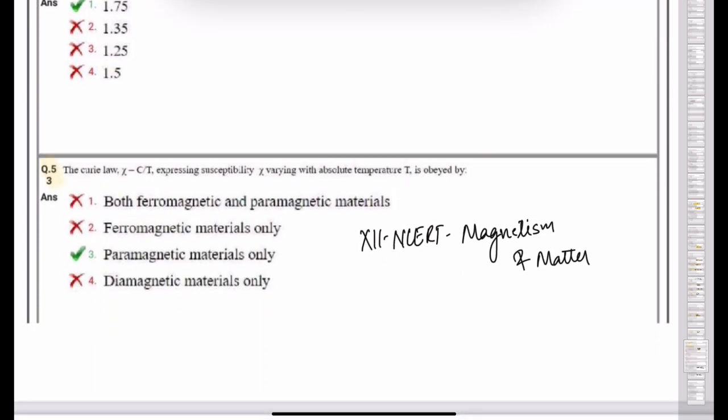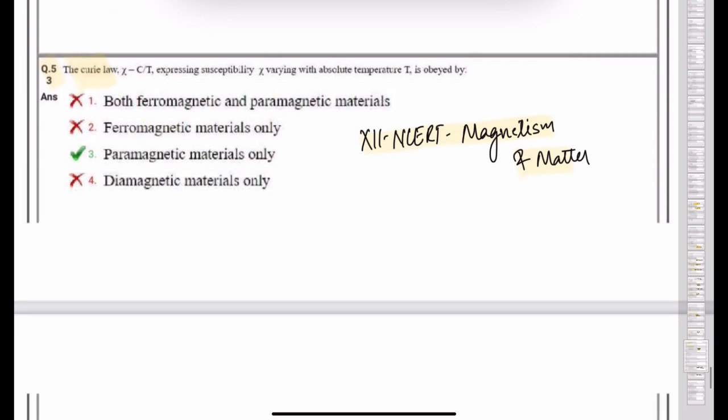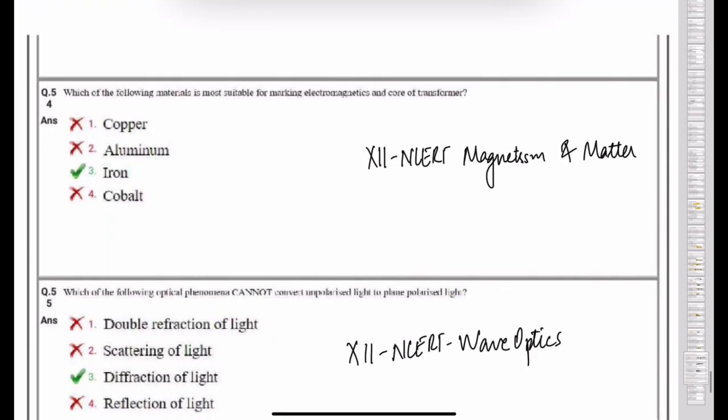Question 53. The Curie law. Curie law we have studied in NCERT magnetism and matter chapter. So you can easily answer this question. It's a theoretical question. Now question number 54. This is again application of magnetic materials. This we have studied in NCERT class 12th magnetism and matter chapter.